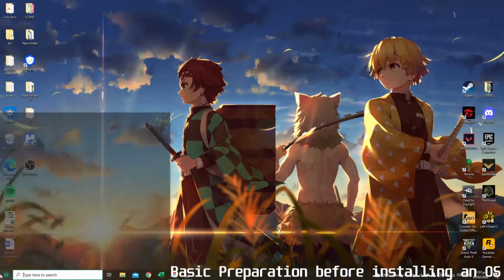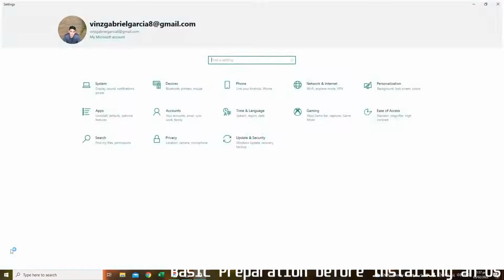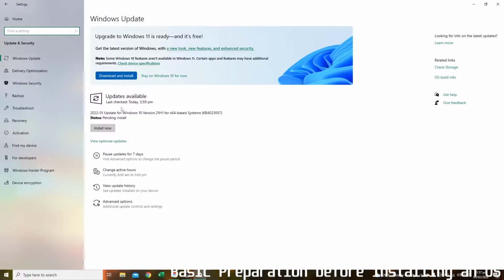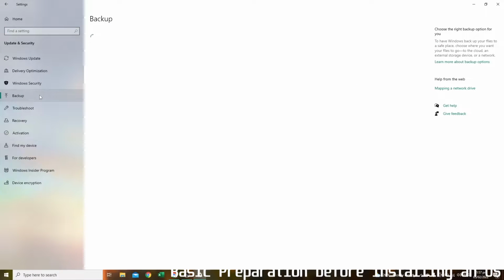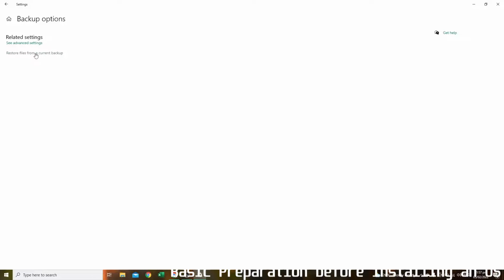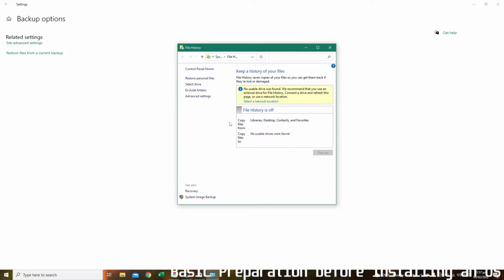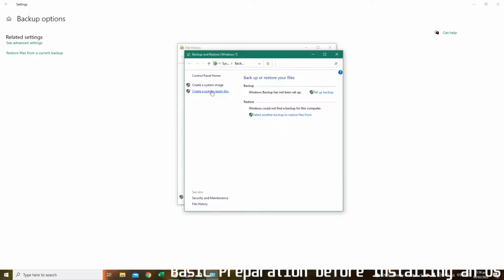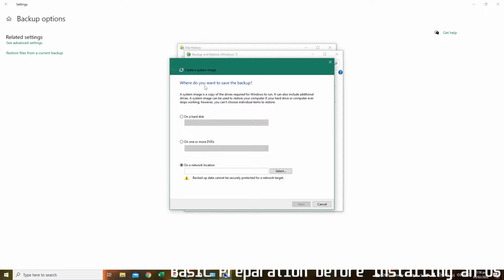Today I will show you the basic preparation for installing a Windows operating system. First, you need to go to Settings, then click Update and Security, then click Backup, then More Options, click See Advanced Settings, then click System Image Backup, then create a system image.